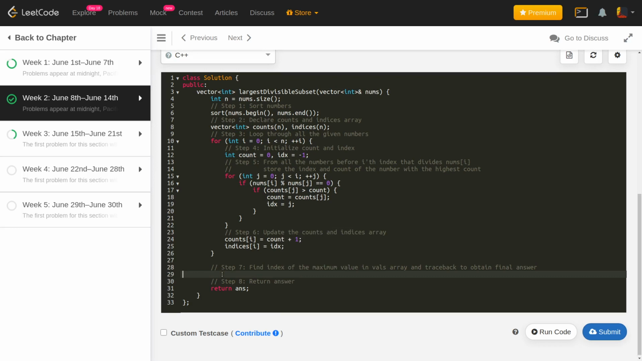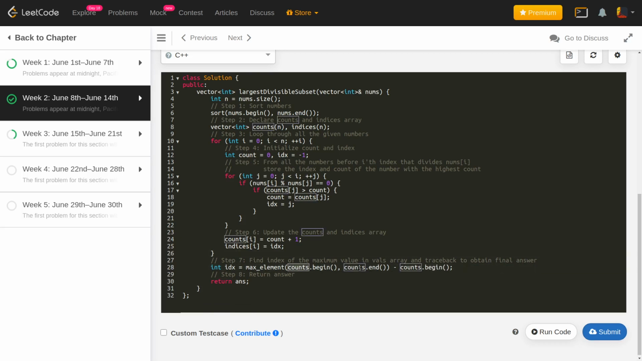Okay, so how can we do that? In C++, what you can actually do is index equals max_element of counts.begin, counts.end, minus counts.begin. So this actually gives you the index of the maximum element that is there in the counts array. The max_element gives me a pointer, and if I subtract counts.begin, that will give me the index of the maximum element that I have in my counts array.